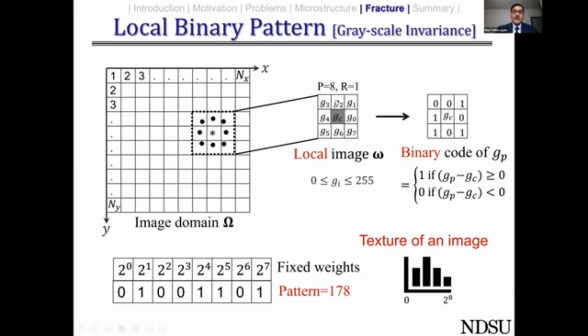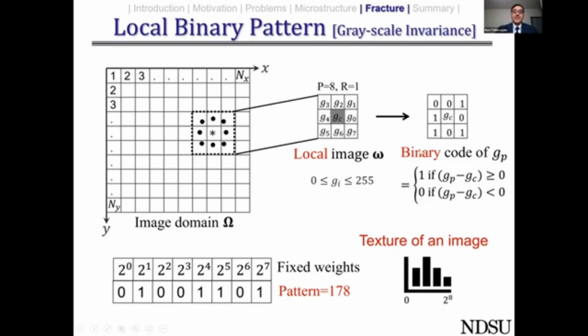Just because we are finding the relative brightnesses or darknesses of the surrounding pixels with respect to the central pixel, this is going to be grayscale invariant. That means if there is a pit on the fracture surface, and somehow it is dark because it doesn't receive the electron beam the same way other parts of the fracture surface are receiving, you still need not worry, because this local arrangement which thresholds with respect to the central pixel will take care of that grayscale.